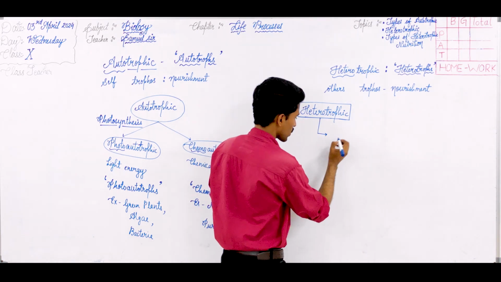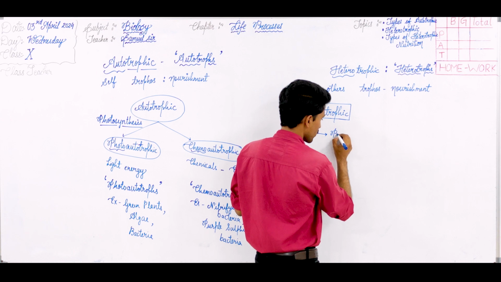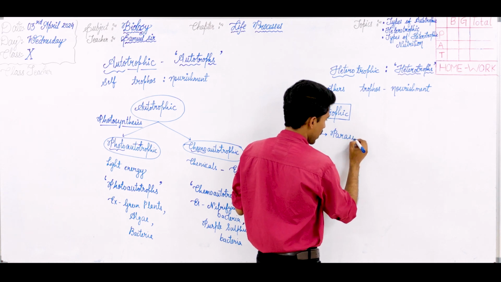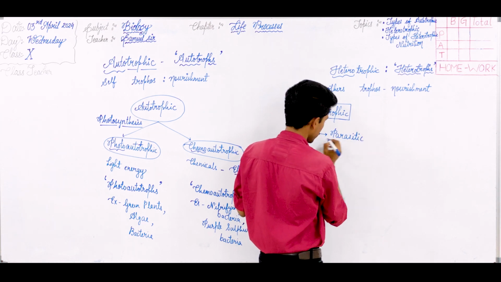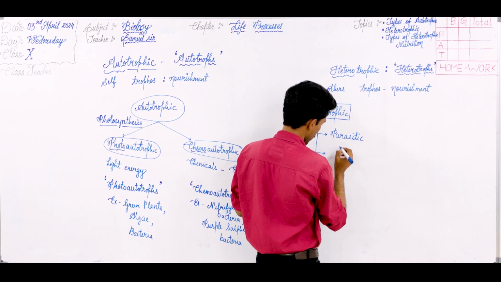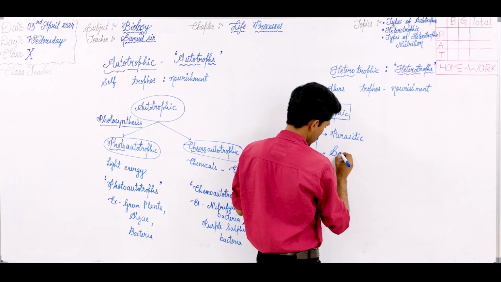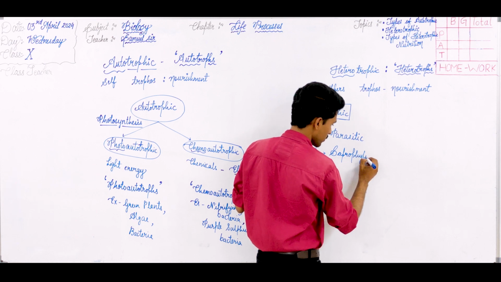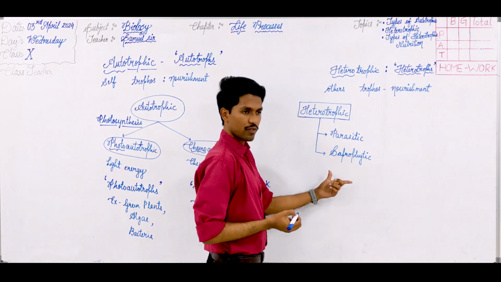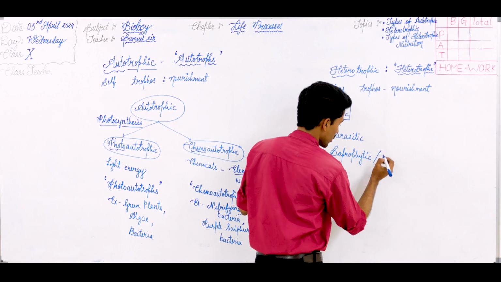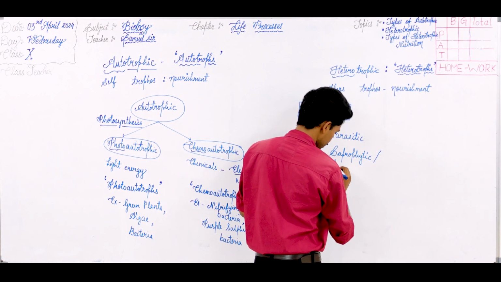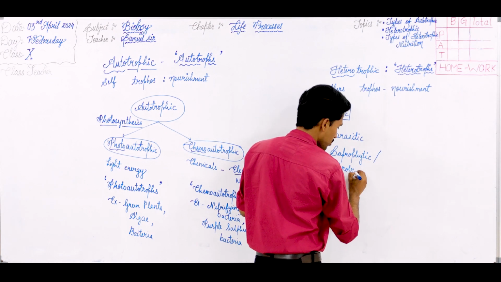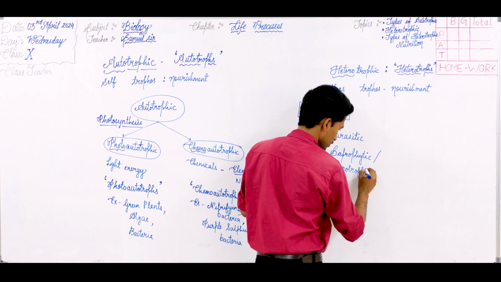Let us see. The very first, parasitic mode of nutrition. Saprophytic mode of nutrition, you can also call it saprotrophic mode of nutrition.